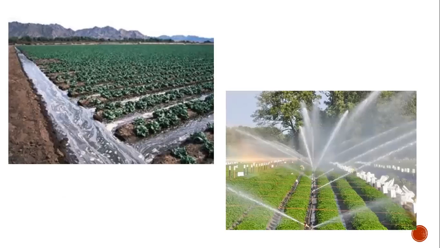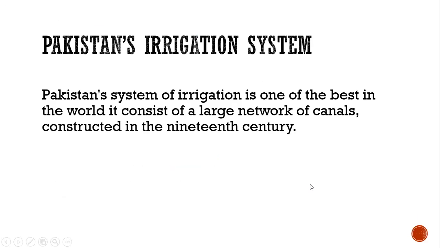Look at this. In this picture, irrigation is shown to the farmlands. Here the water is coming and it is supplied to the crops. An irrigation method is also used in this picture.